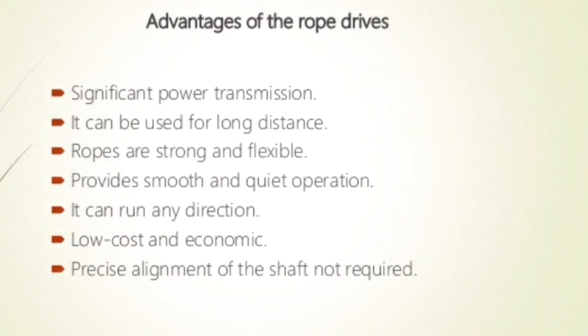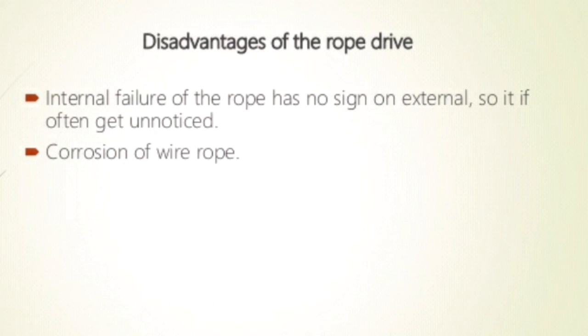And next we are going to discuss the disadvantages of rope drives. Majorly, an internal failure of the rope gives no external sign, so it often goes unnoticed due to the twisting of a number of wires as a strand. In case of any failure in the strand, there is no possibility to find it, so it is the major disadvantage. And by using metallic wires, corrosion of the wire rope is formed. So these are the major disadvantages of the rope drives.